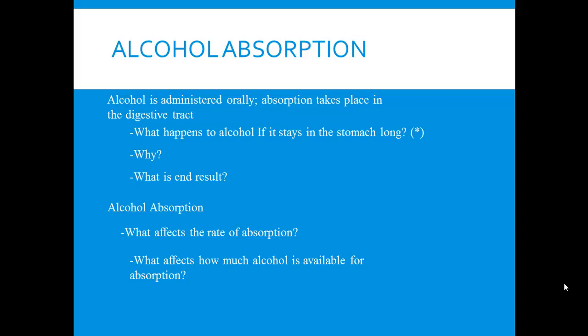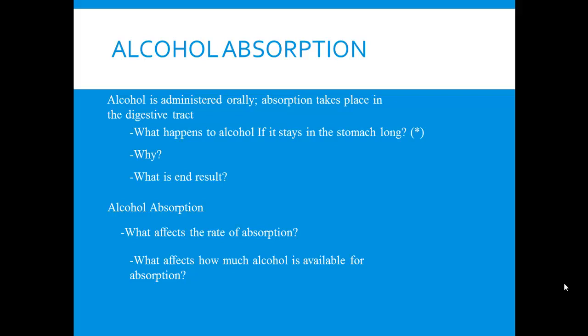So you should be saying to yourself, wait a minute, how is it that alcohol staying in the stomach for a long time means that it could be subjected to first pass metabolism? Well, this is a special thing about alcohol. With alcohol, some first pass metabolism can occur in the stomach. Why? Because the enzyme that breaks down or metabolizes alcohol happens to be also found in the stomach.